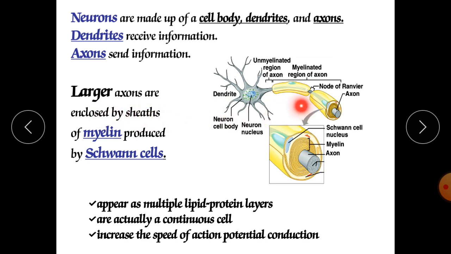So the myelin sheath is wrapped over the axons. The axons are of two types: myelinated axons and unmyelinated axons. In white matter you will find myelinated axons.